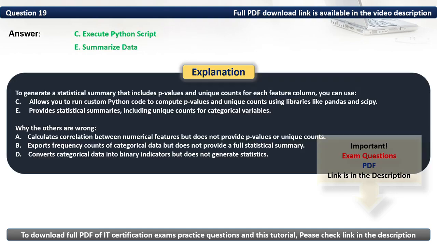To generate a statistical summary that includes p-values and unique counts for each feature column, you can use C, which allows you to run custom Python code to compute p-values and unique counts using libraries like pandas and SciPy, and E, which provides statistical summaries including unique counts for categorical variables.